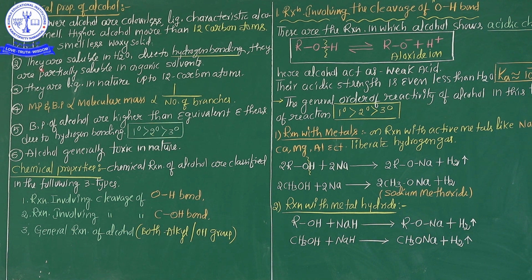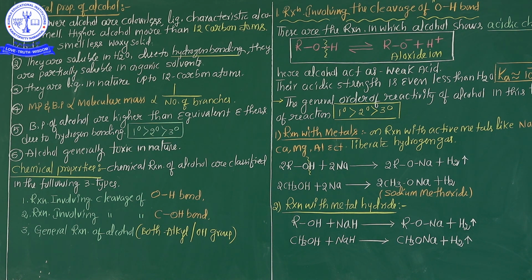And the second physical property of alcohol is that they are soluble in water. All alcohols are easily soluble in water due to, this is the most important point, hydrogen bonding. Why are alcohols easily soluble in water? Because of hydrogen bonding. If a molecule has hydrogen bonding, it is easily soluble in water. Here, the general representation formula of alcohol is ROH, and hydrogen bonds form between the alcohol and water molecules. So that is a key point.